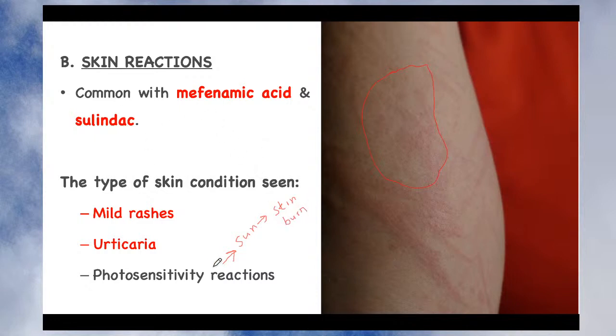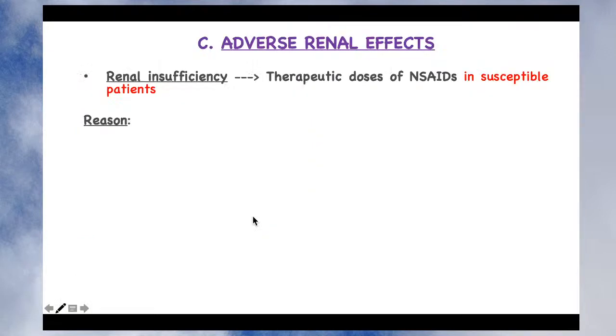If this type of reaction is seen in a patient who is on treatment with an NSAID, it is called a photosensitivity reaction. So the skin reaction consists of mild rashes, urticaria, which is characterized by itching, and the photosensitivity reaction, which may be skin burn or skin rashes when the patient comes in contact with the sun rays or sunlight. So this is the second side effect related to your non-steroidal anti-inflammatory drug.